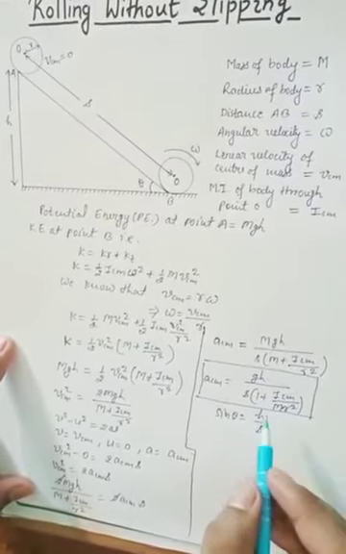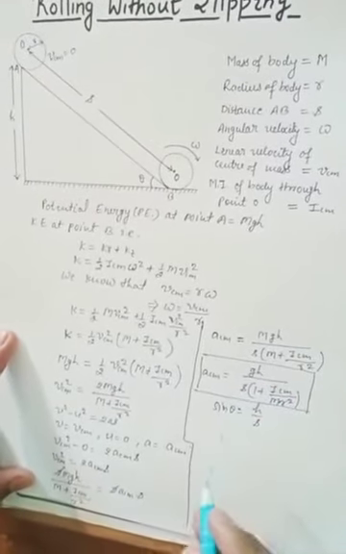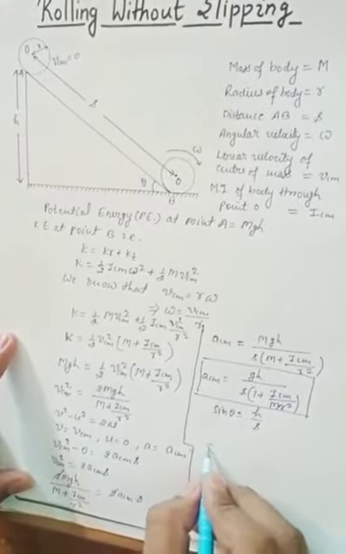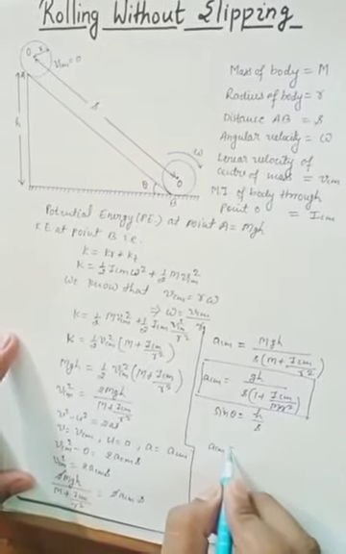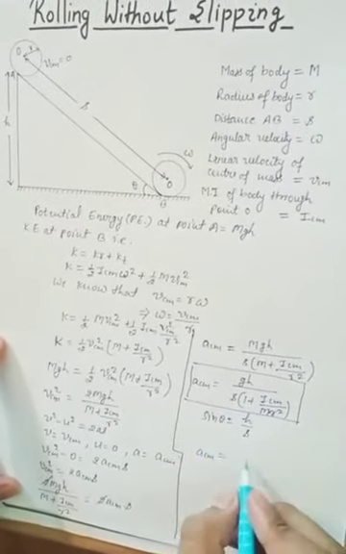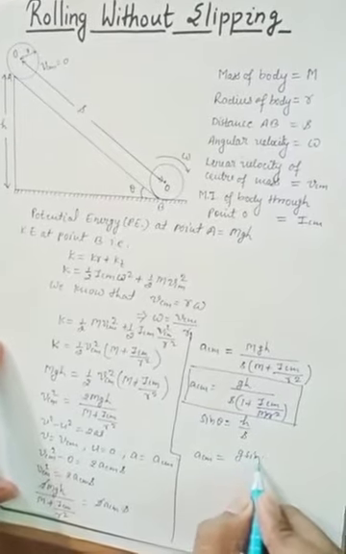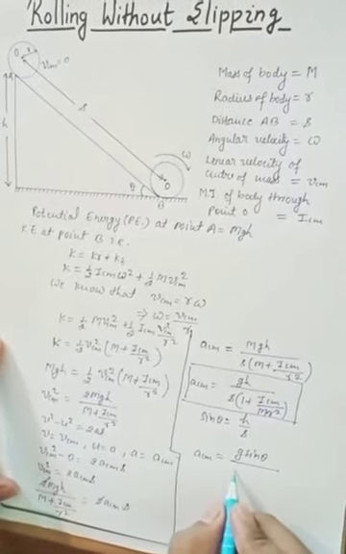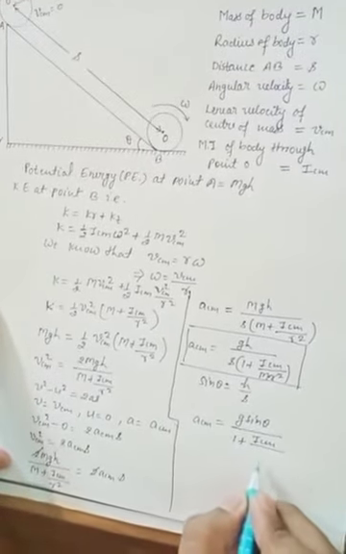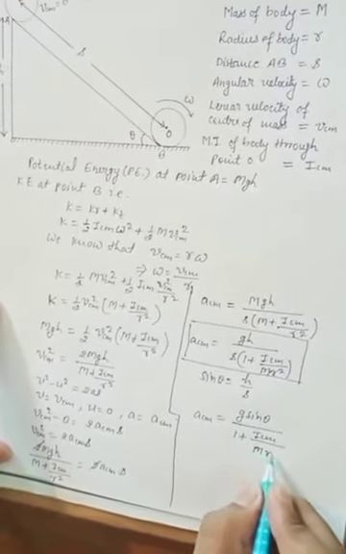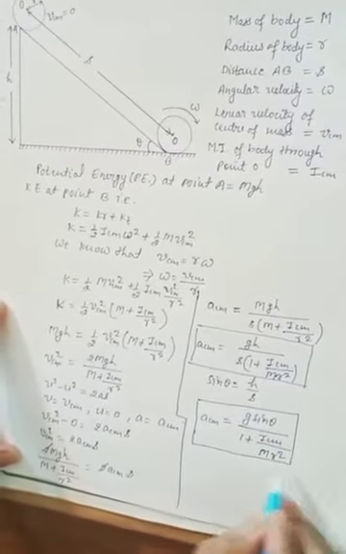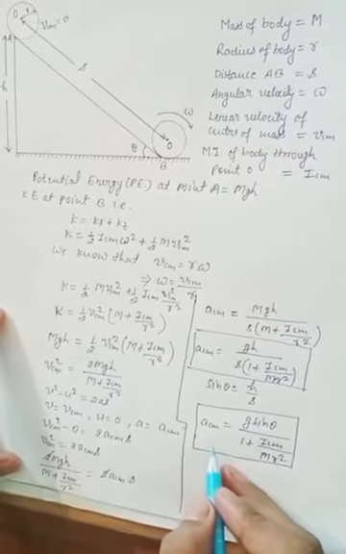So we can replace this h by s with sine theta. Now our next equation becomes ACM is equal to g sine theta upon 1 plus ICM upon mR square. Now this is our final equation of ACM.